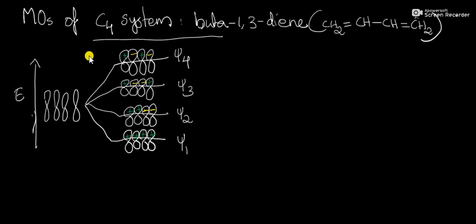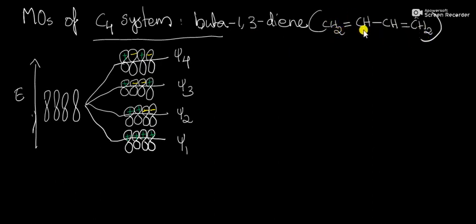Here we consider pi molecular orbitals of the C4 system. C4 system means the number of carbon atoms present in the compound is 4. One of the examples is buta-1,3-diene. This is our compound.